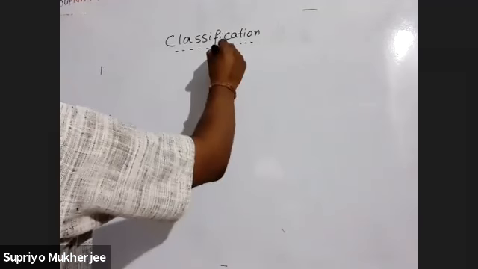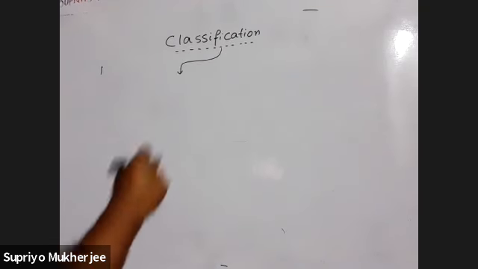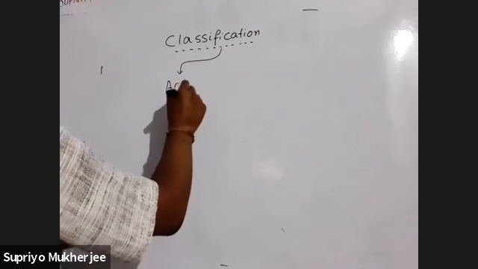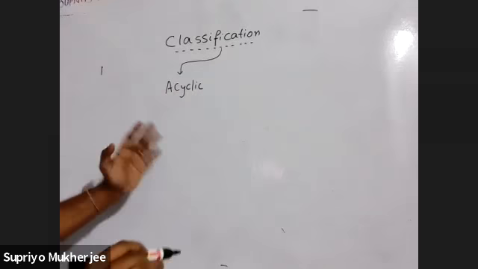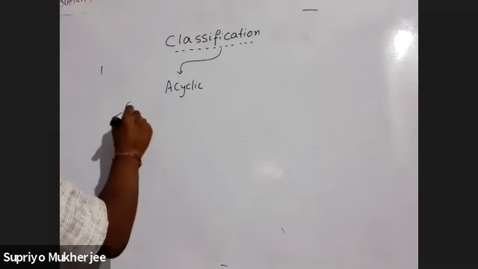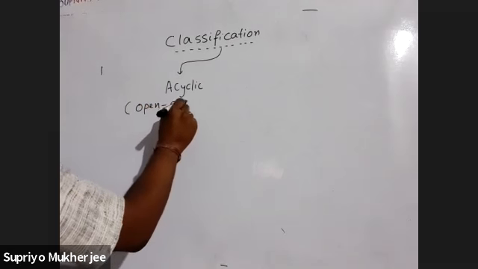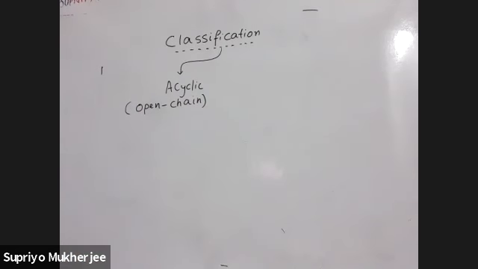So first thing is acyclic compounds. Acyclic means those which are not cyclic. Simple. Acyclic compounds are nothing but open chain compounds. Okay, these are open chain compounds.